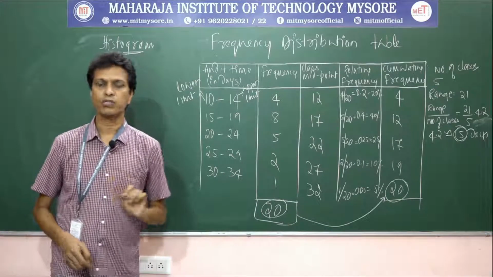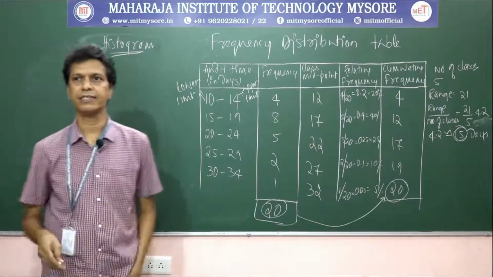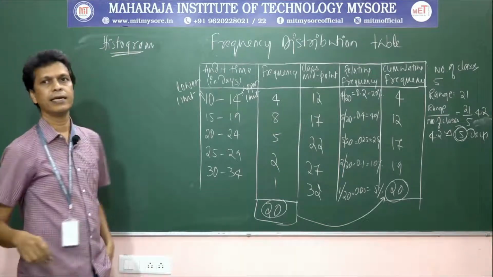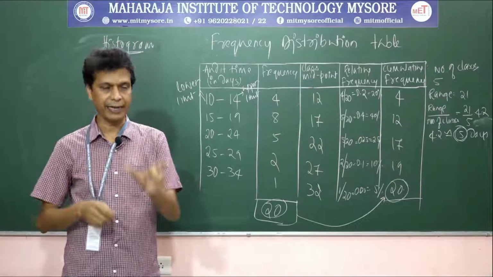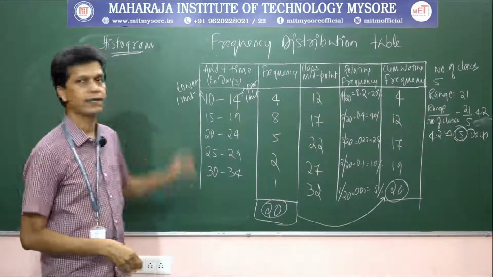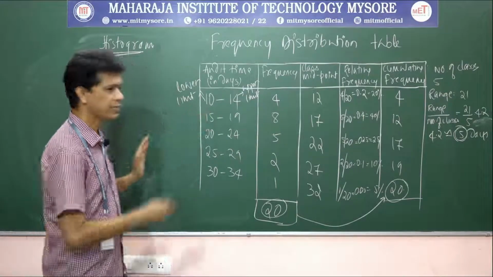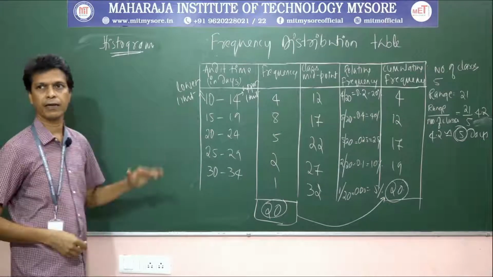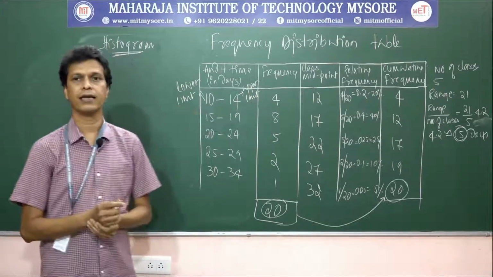One of the most widely used types of graph for representing this frequency distribution is the histogram. A histogram is a series of contiguous bars or rectangles that represent the frequency of data in a given class interval.